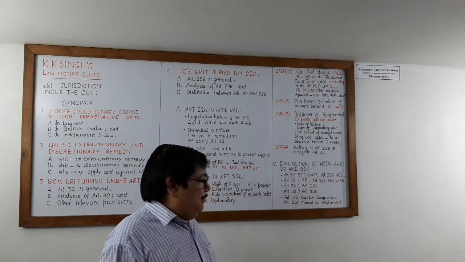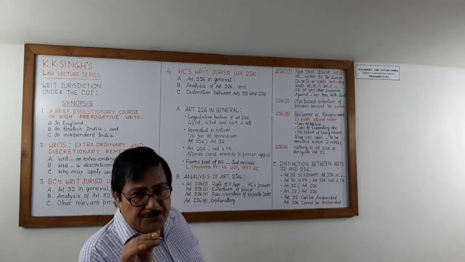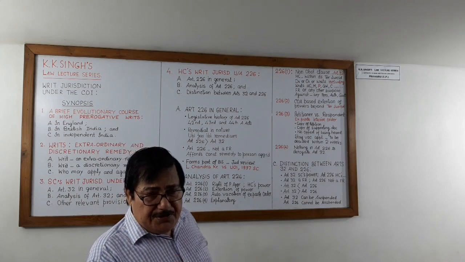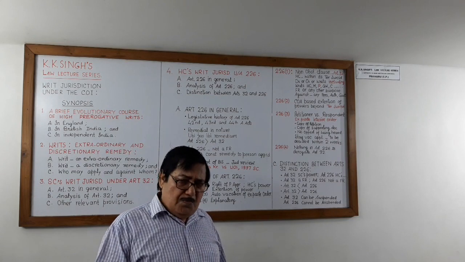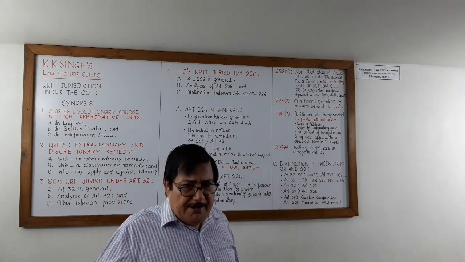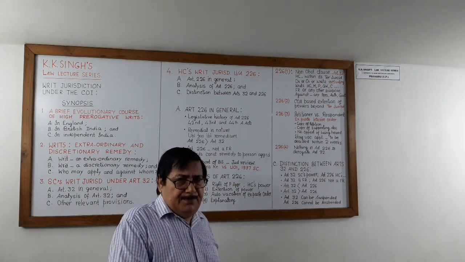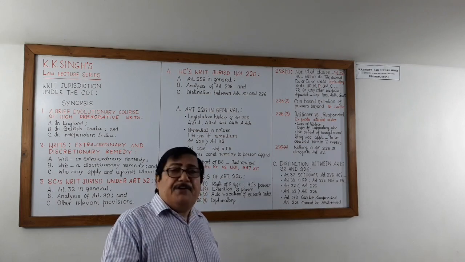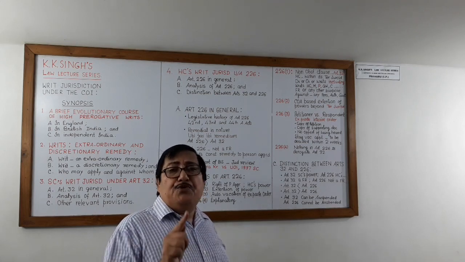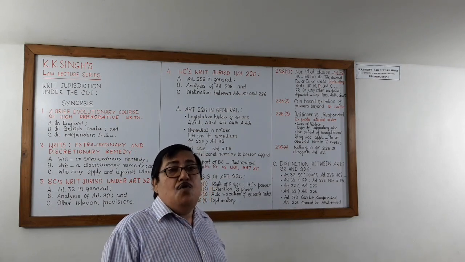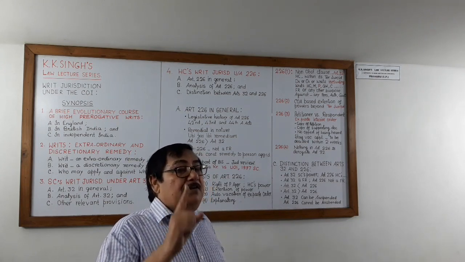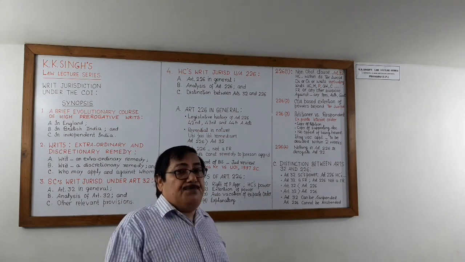Now third, the scope of Article 32 is narrower vis-a-vis Article 226. We have already discussed this in the third lecture. Under Article 32, the Supreme Court can issue any directions, orders or writs only for the enforcement of fundamental rights and for no other purpose.